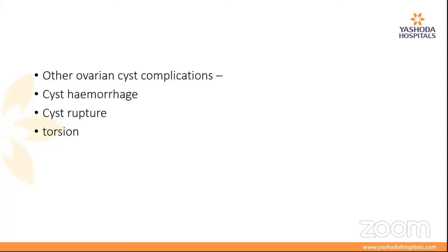So as the doctor has already said, there are other cyst complications which can come, like cyst hemorrhage. They come with sudden pain and you do an ultrasound and find a big hemorrhagic cyst. Hemorrhage might have just happened into the cyst and they can come with severe pain. Or a cyst might rupture and there can be hemoperitoneum, or there is the torsion, which we have already discussed.